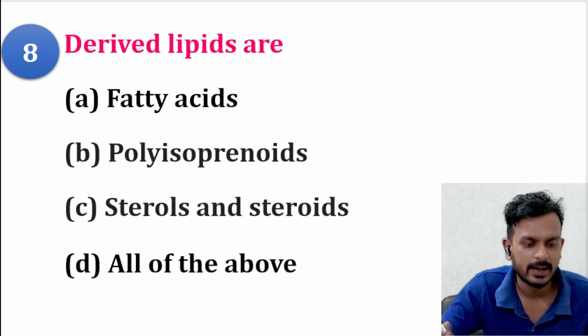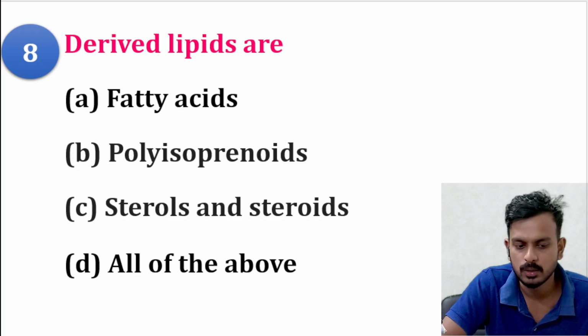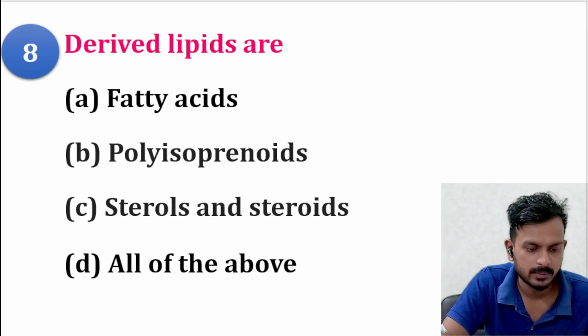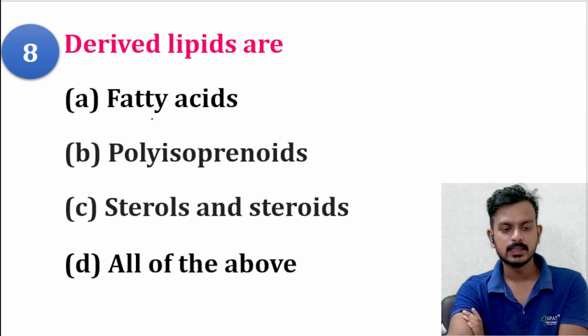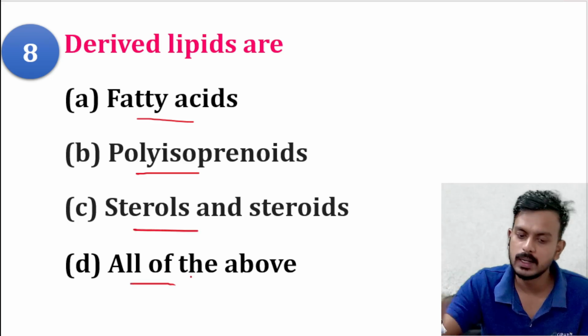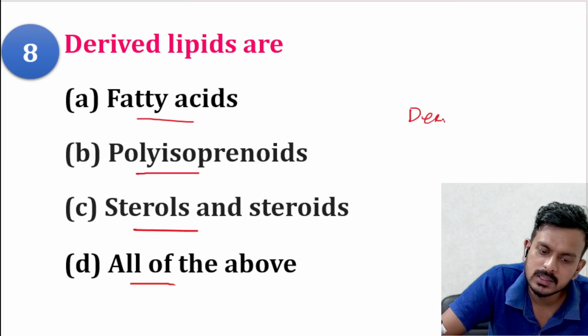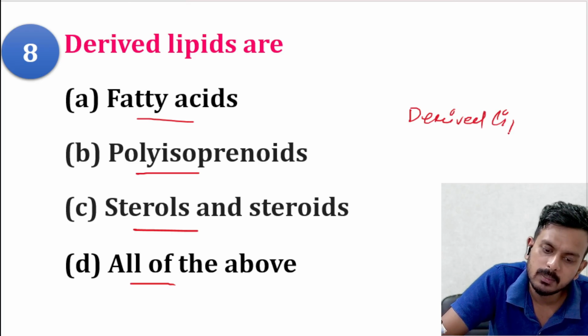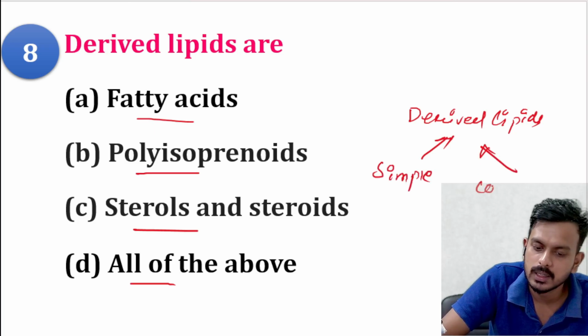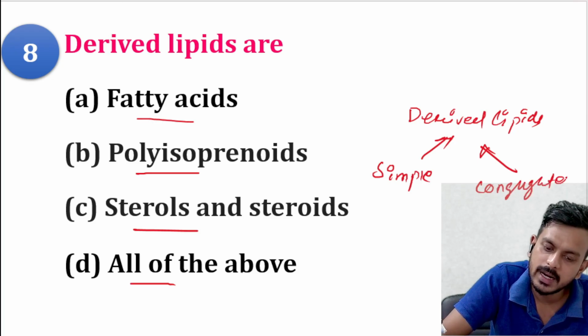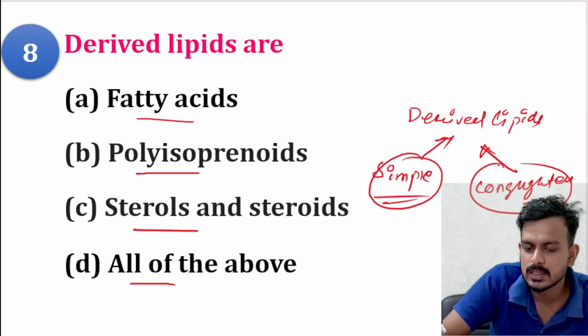Derived lipids are: fatty acids, polyisoprenoids, sterols, steroids, or all of the above? One thing to remember is that derived lipids are derived from simple lipids and conjugated lipids. That's why they are called derived lipids.